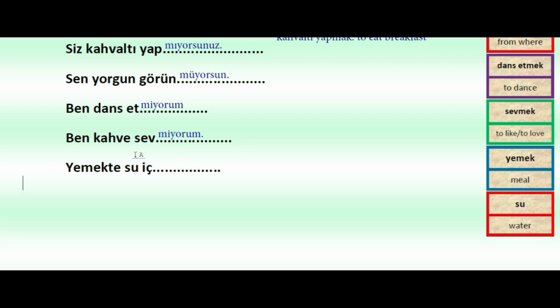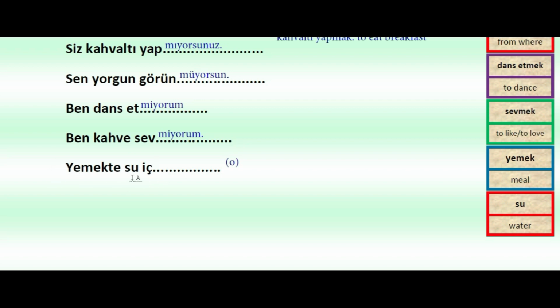And yemekte su iç. Okay. Here, as you see, actually there is no subject and we don't know about the subject. So we can use any of the subjects here, depending on the context, of course. So I deliberately put it blank. So you can put any subject for this one. Let's say o, for example. For this one, I'm writing o. So the subject pronoun is o for this sentence. So yemekte su içmiyor. But you can try with the other ones. As I said, I deliberately put it blank in terms of subject.